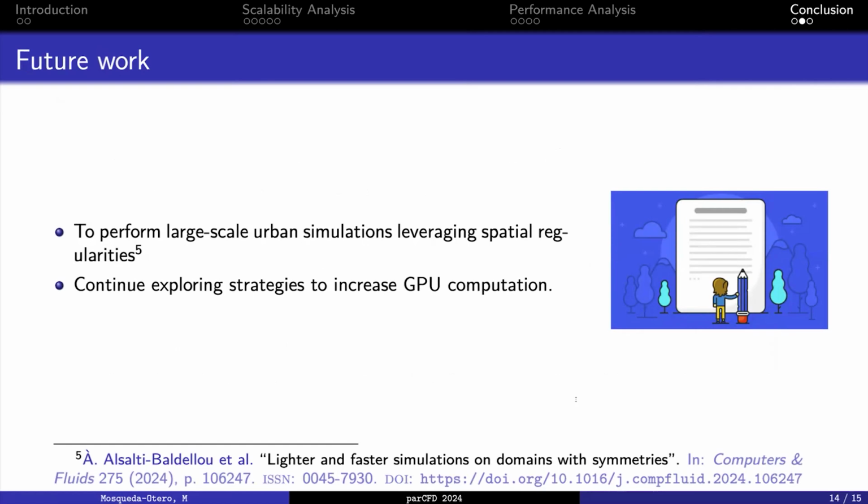For future work, we would like to continue to perform large-scale urban simulation, trying to leverage the spatial regularities. The main goal of this is similar to the work that Pep previously showed. The focus is to increase arithmetic intensity using SPMM kernels instead of SPMV, but in this case trying to take advantage of the symmetries of the entire domain. But also we are trying to continue exploring strategies to increase the GPU computation for each data movement, especially for the SPMV kernels, which is moving the data throughput down and also increasing the time to solve the problem as the problem increases.